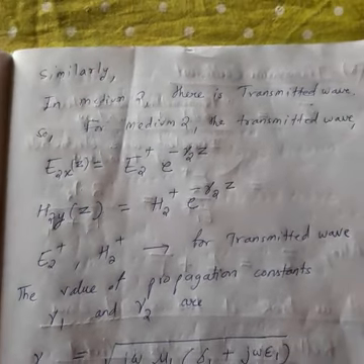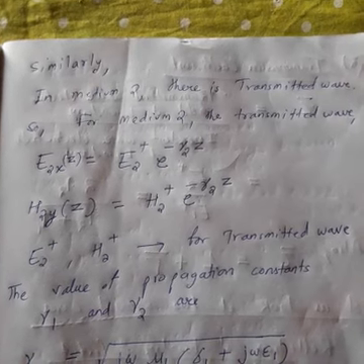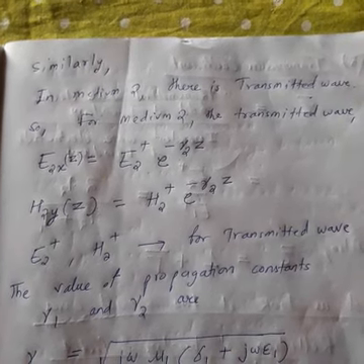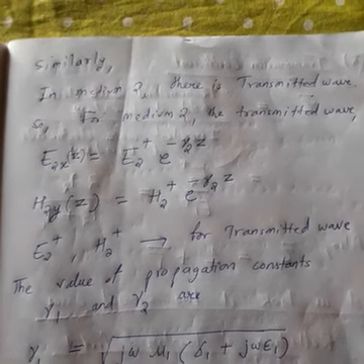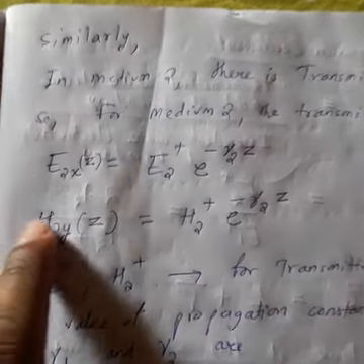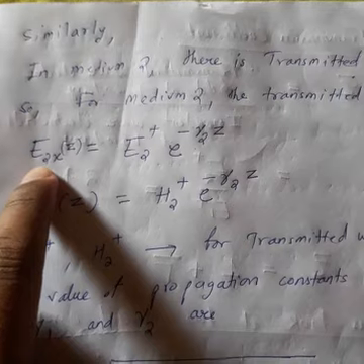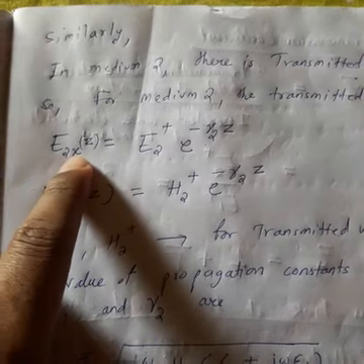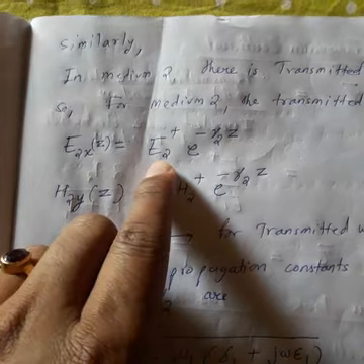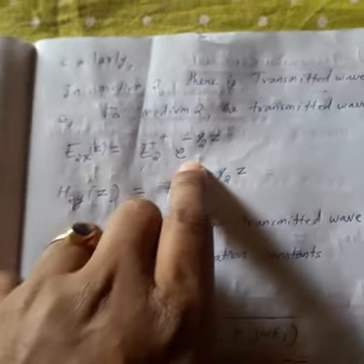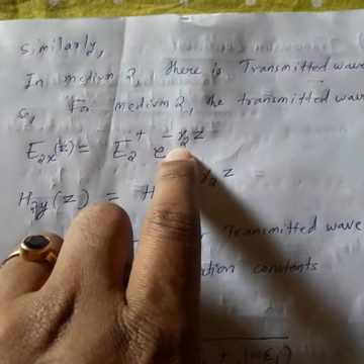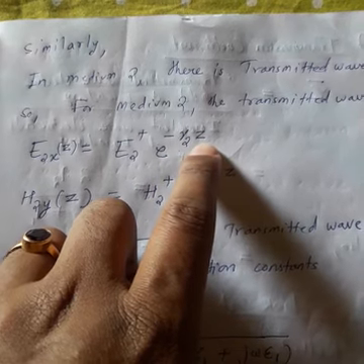Similarly, if you consider medium 2, in medium 2 what is there? Only the transmitted wave is there. So for the transmitted wave, the total electric field has only one component, because in medium 2 only the transmitted wave is there. So the resultant electric field in medium 2 is E2x of z, medium 2, x component dependent on the z direction, equal to E2 plus. E2 plus means the transmitted wave electric field component, exponential minus gamma 2, the propagation constant for medium 2, z.